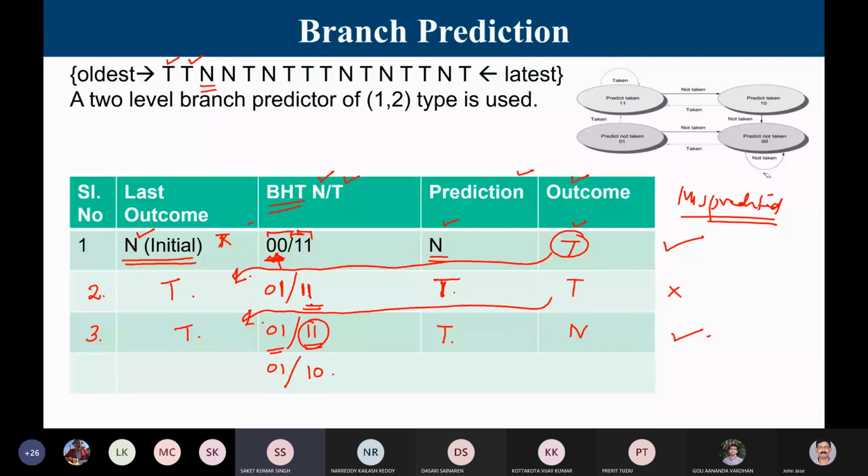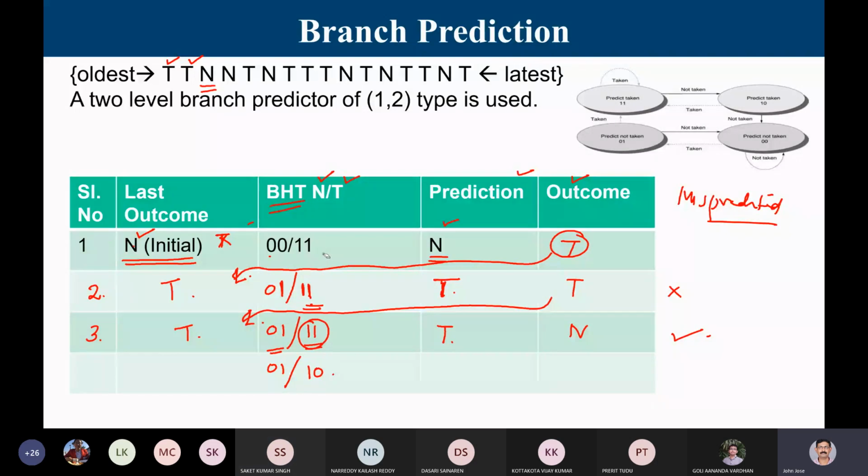Then what is the use of considering the previous two outcomes? Here I am referring to a 1-2 type, so I have only two entries, right? But if it is going to be a 2-2 type, out of the 4 entries, I'll refer to one. So all the entries are not getting updated. In this case, at every time, the correction happens in one of the two.